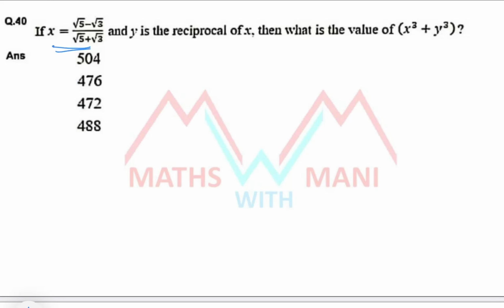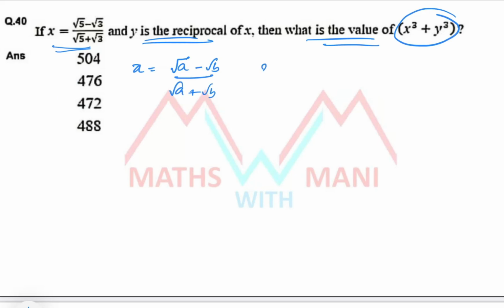If x is equal to root 5 minus root 3 by root 5 plus root 3 and y is the reciprocal of x, then what is the value of x cube plus y cube? In algebra, if you have not watched my algebra videos, please watch them. I told directly what the value of x plus y is in this case. Whenever x is equal to root a minus root b by root a plus root b and y equals 1 by x, then xy equals 1 and x plus y equals 2 into the sum of the values a and b over the difference of the values a and b. Directly you can solve it.